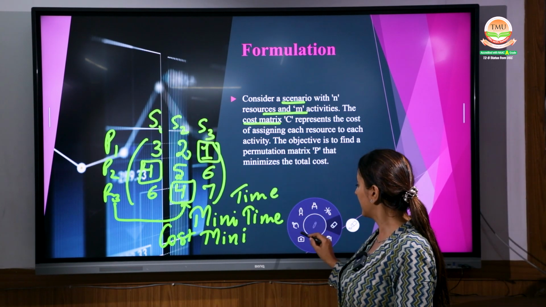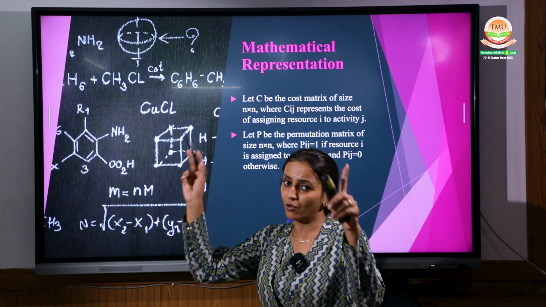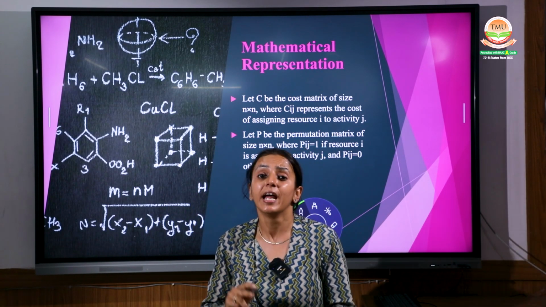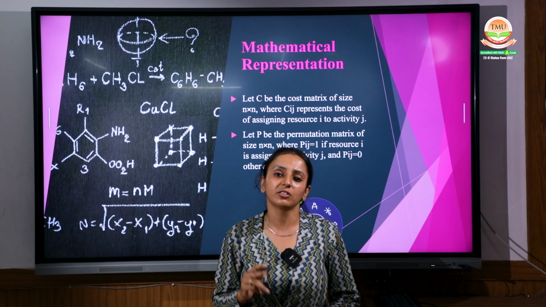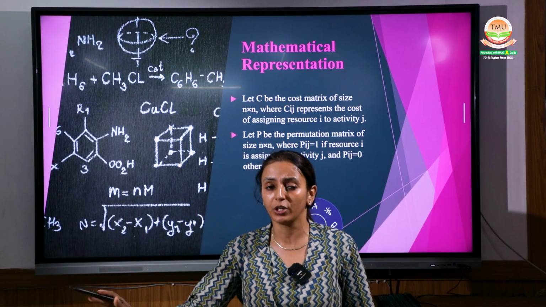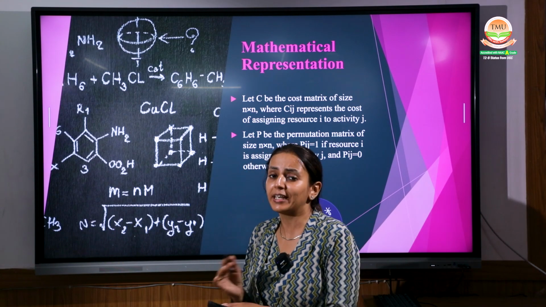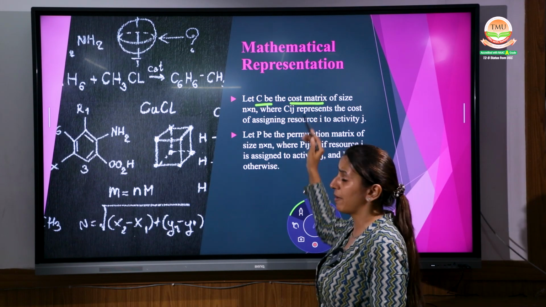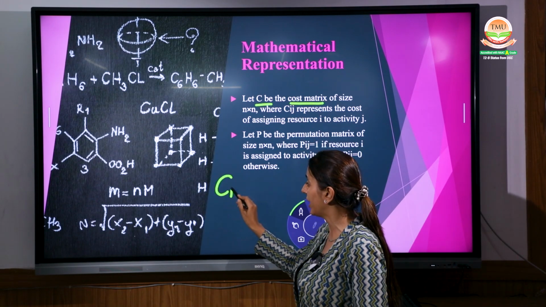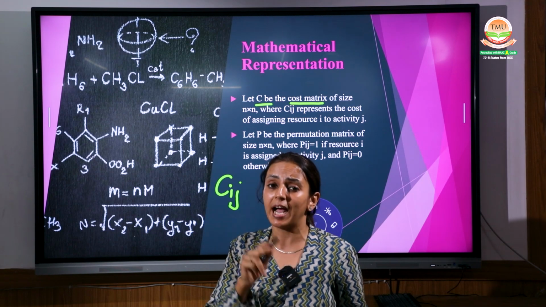Coming up next, what is given over here is formulation. Then we have a matrix. Yes, you have to make the matrix in a proper way, assign it in a proper way, calculate the per unit time as well as the cost for each professor for each subject or for each branch for each job, right? It can be in both ways. So if it is written, C can be the cost matrix, which I use to write as Cij. Hope you are using Excel and you know what this i and j is.